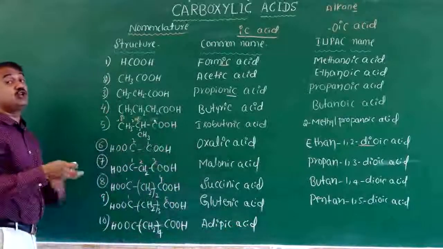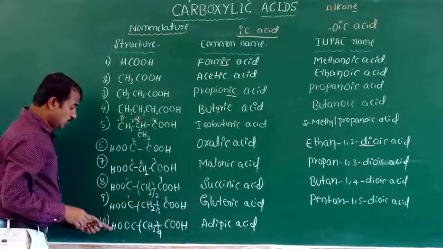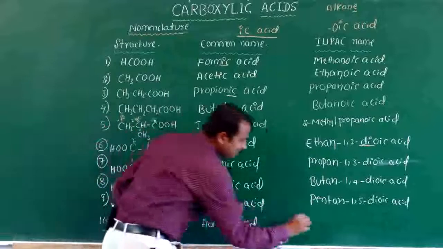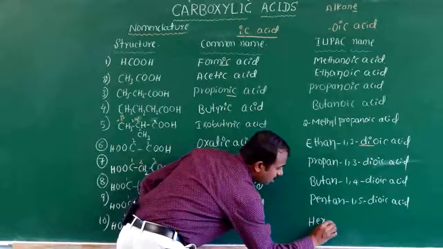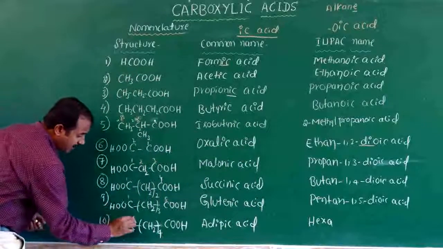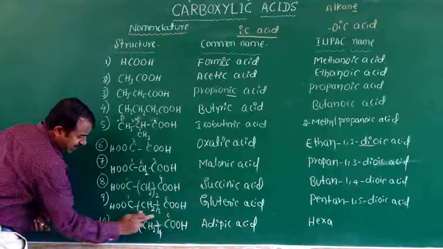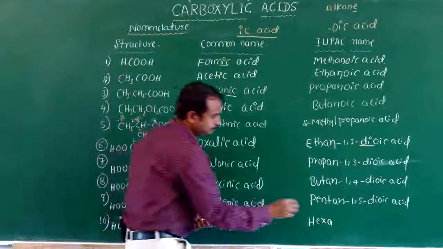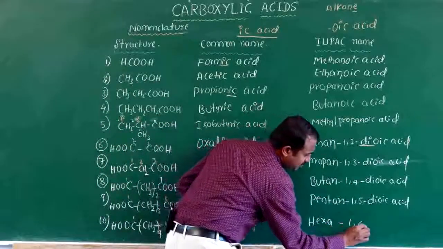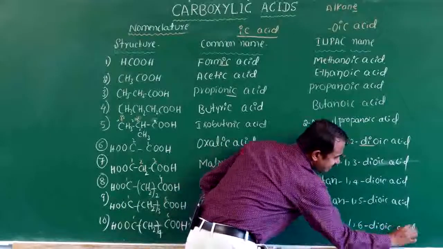This is very important: adipic acid is used in polymerization. Total six carbons, hexa is six. The numbering is 1, 2, 3, 4, 5, 6, so it is 1, 6 dioic acid.